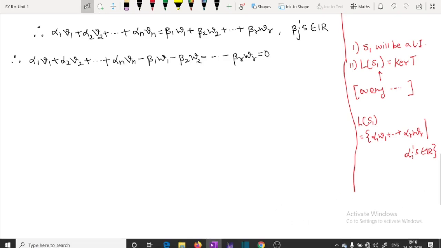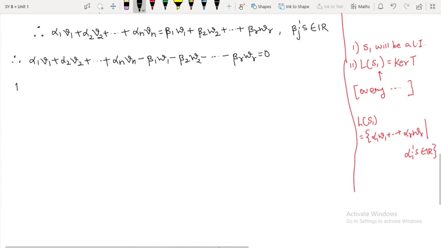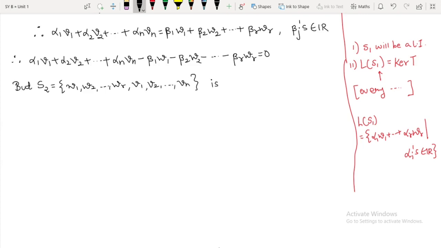Now again, what fact we have to use? But this S2 now, which is equal to what? Set of all W1, W2 and so on up to WR, comma, V1, V2 and so on up to Vn is a basis of V.